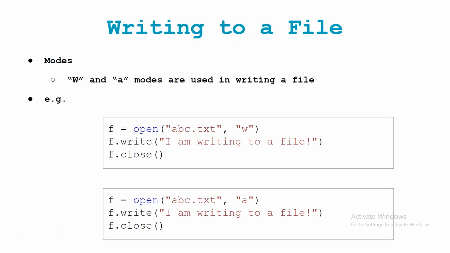But if you are using the append mode, it will be appended at the end. This is the only difference, and we can use these two modes. Earlier we used the read function; now we need to use the write function, and open the file in W mode. I'll tell you the difference. We'll see these two again.